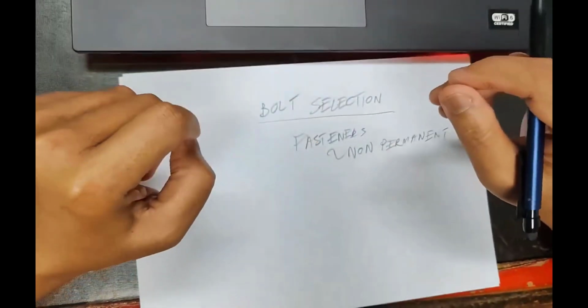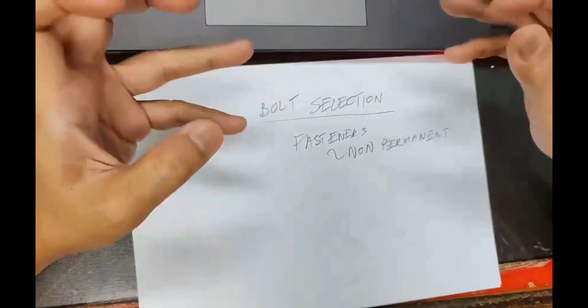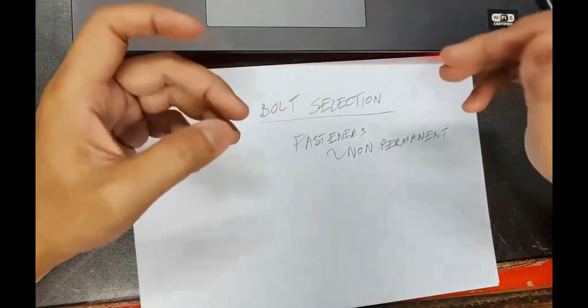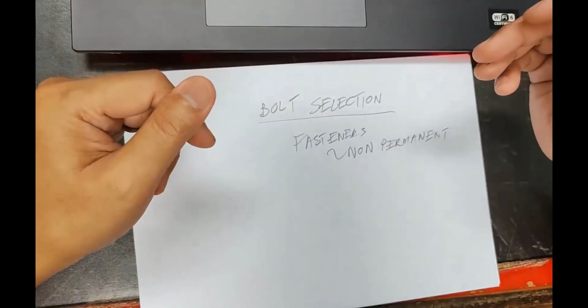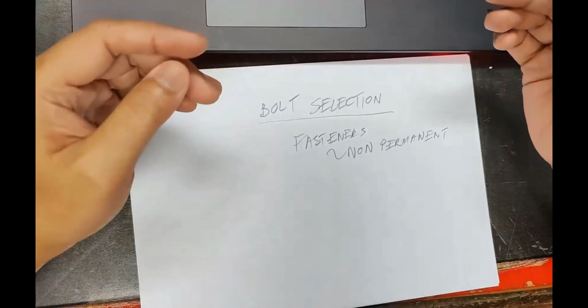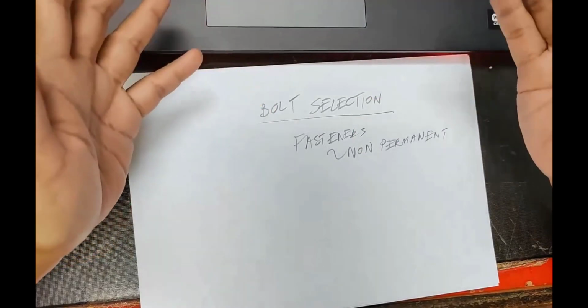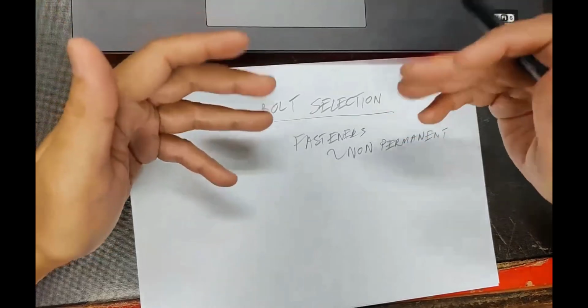Okay, bolt, we are not designing bolt. We are selecting bolt. Like bearing, you are selecting bearing. Like V-belt, you are selecting V-belt, because bolt is a standard component. They have a supplier for bolts, right? So it's a matter of choosing the right bolts, same as choosing the right bearings, choosing the right V-belt.